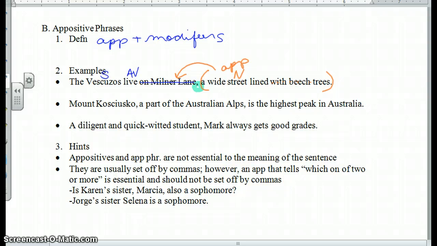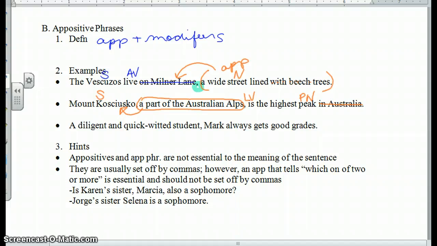Mount Kosciuszko, a part of the Australian Alps, is the highest peak in Australia. Linking verb, who or what is Mount Kosciuszko. I see my commas. I know that my true subject and my true verb are never separated by a single comma, so all of that must be extra information. Just for fun, linking verb must be followed by a PN or a PA. Here's a prep phrase. What is a part of the Australian Alps? Which part? That prep phrase goes with part. All of this is telling me more about Mount Kosciuszko.